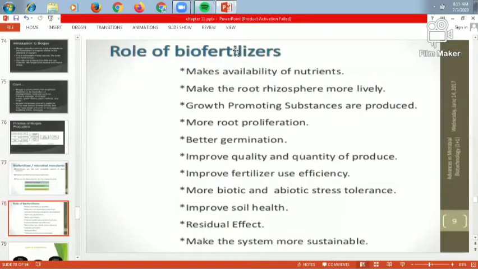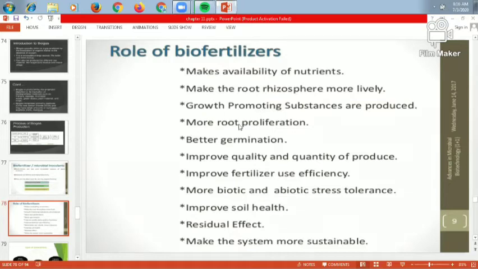Then the role of biofertilizers. First is making nutrients available. With the help of biofertilizers, we get numerous nutrients that are present in the plant. Second, the root rhizosphere is more favorable. The root has a rhizosphere, which is the root area that is useful for the biofertilizers. Growth promoting substances are produced, so due to the biofertilizers, growth is promoted.